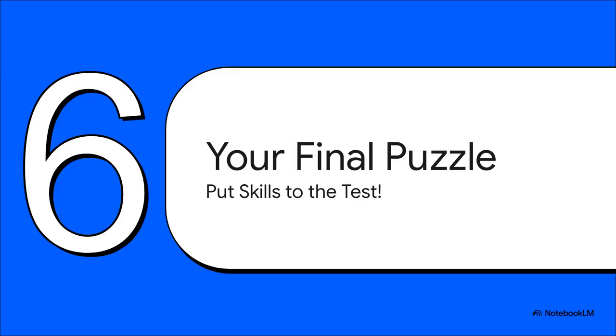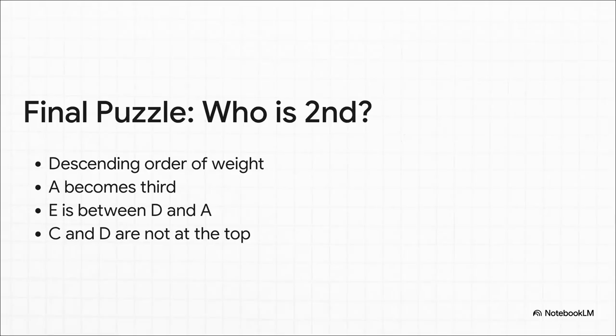We've done it all. Word logic, seating charts, number patterns, visual reasoning. Now it's time to pull all those skills together for one final challenge. You ready for this? Here are your clues. You've got 5 people, ranked by weight. You're given just a few pieces of information to figure out their new order. This is all you. Go ahead and pause the screen, work through the logic, and see if you can crack it. Keep that brain working.